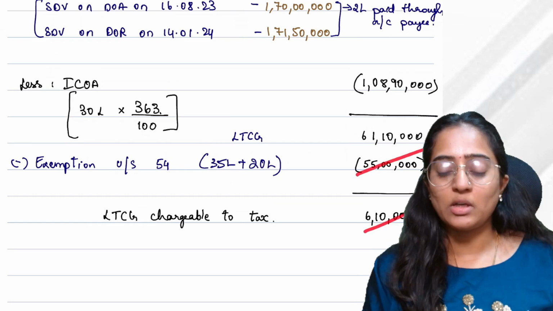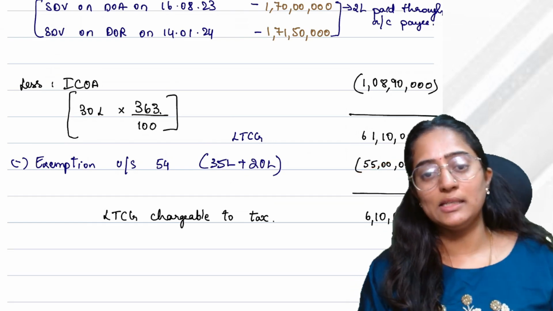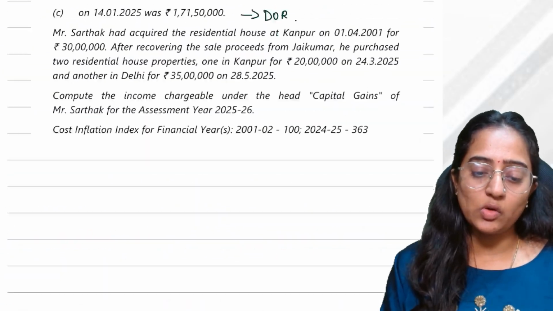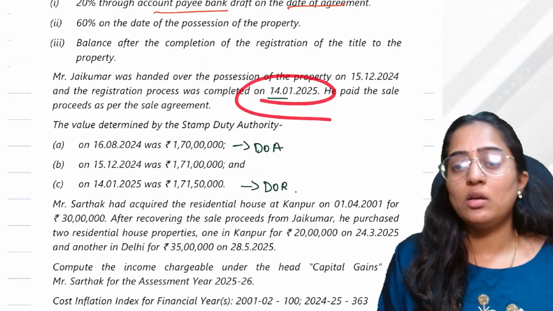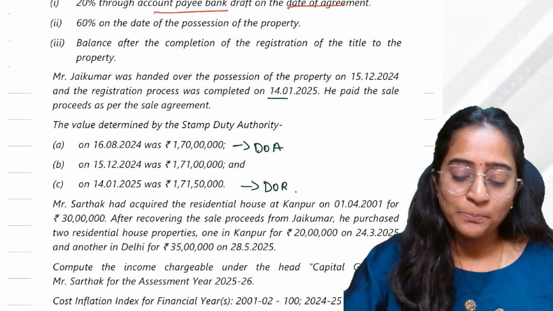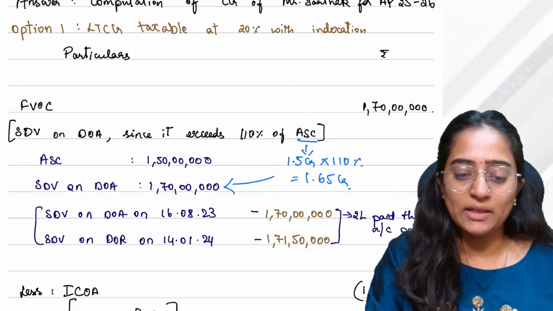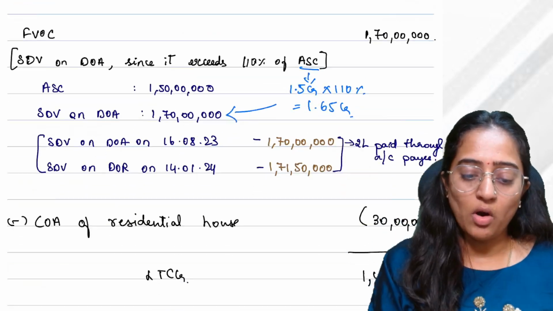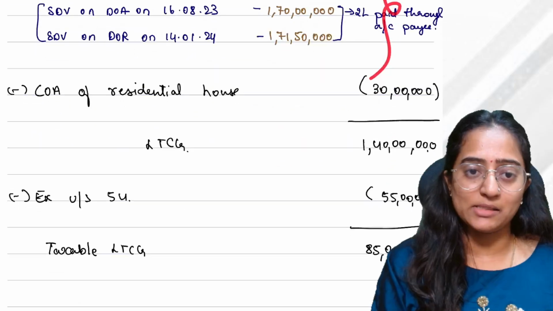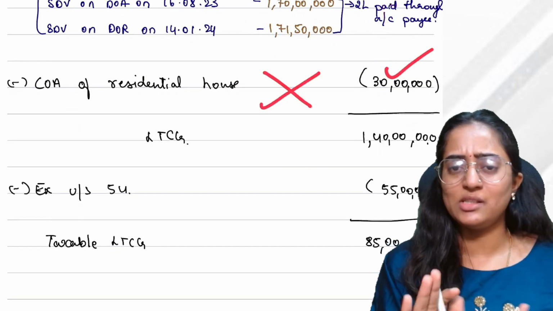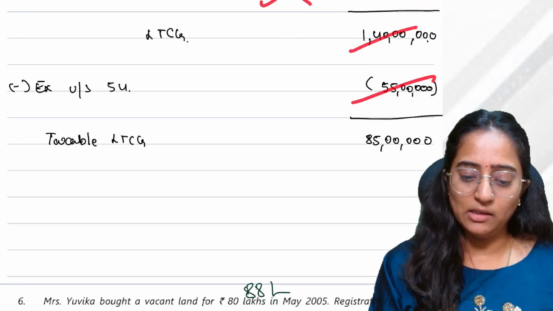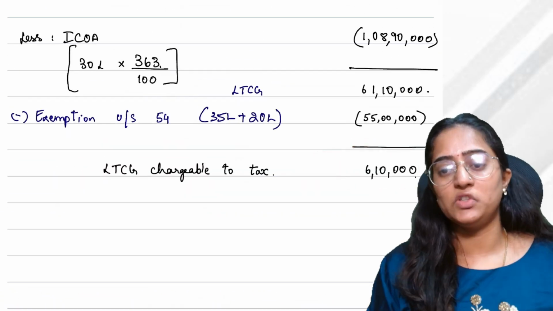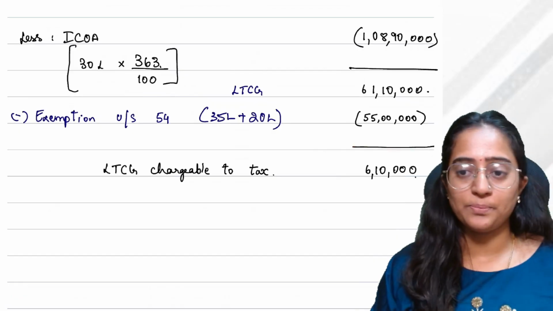Yes, 55 lakh. Long-term capital gain, you have considered it to be 610, LTCG chargeable to tax. Why is this so? When did this sale happen? This happened on or after 23/7/2024. So now what we would do is that we would go for option 1 and 2. That is 20%. This is without indexation. This multiplied by 20%. Or the first point will be same as it is. Cost of acquisition without any indexation is 30 lakh. We would take this, and exemption is taken, LTCG is taken. This multiplied by 12.5% and this multiplied by 20%, whichever is beneficial for you, you're going to take it and do the solution. Clear?